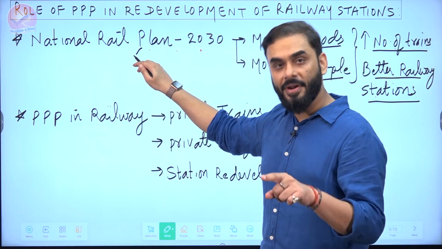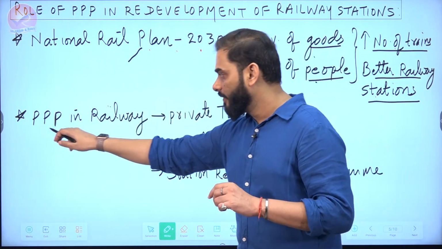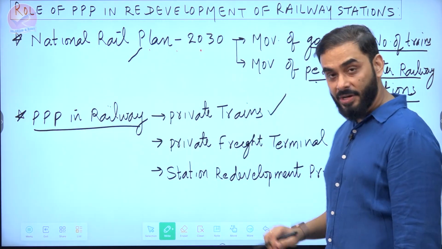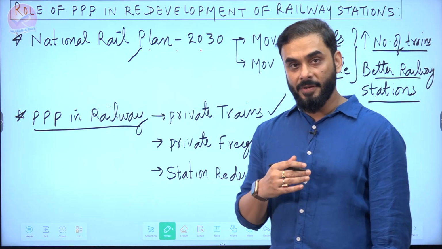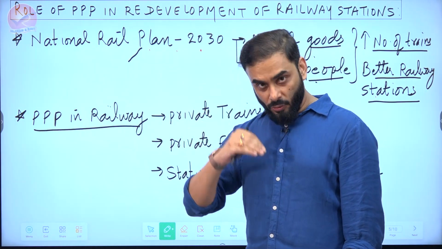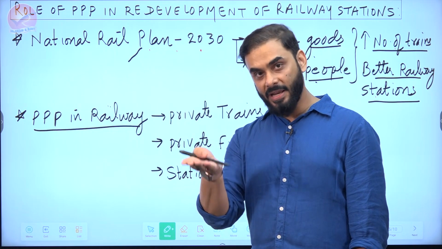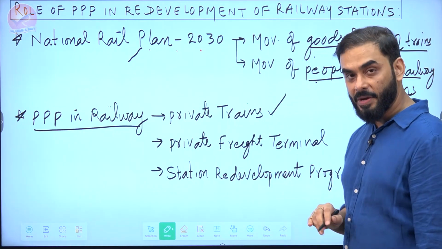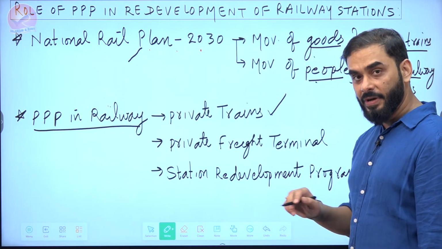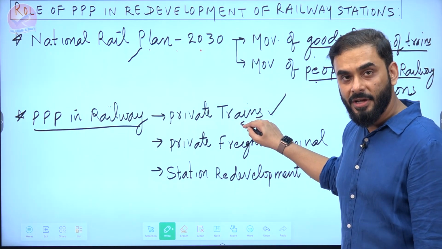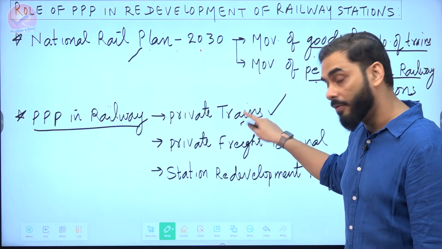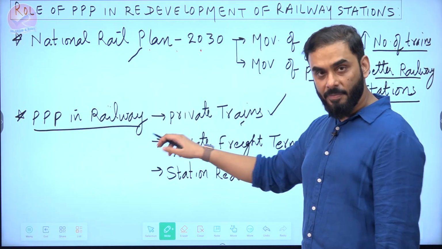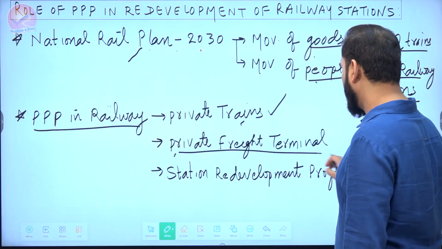So under National Rail Plan itself, it is mentioned that we will use public-private partnership in railway for three purposes. First is to run private trains in India. So government has decided to allow private sector to buy their own trains as per government standard. They can buy the trains and they will run the train on designated routes. This is called private train. Whenever private trains are run, government of India will collect a small part of profit from them.